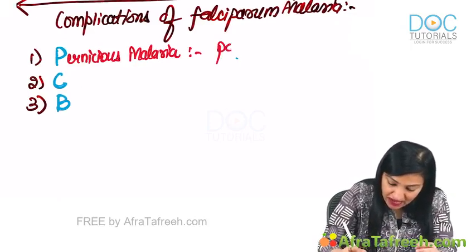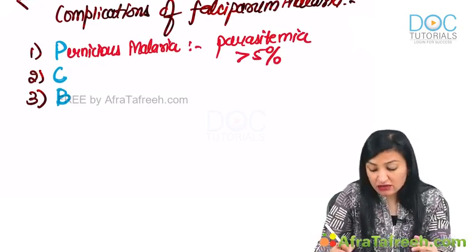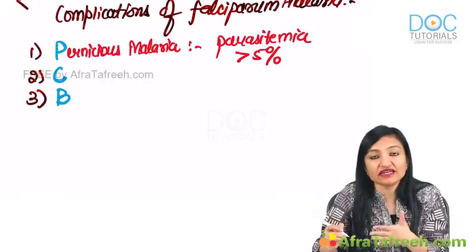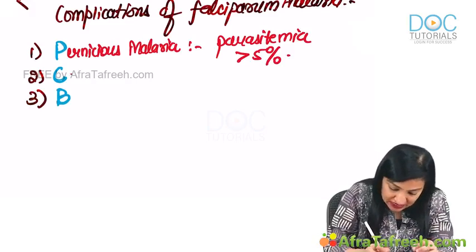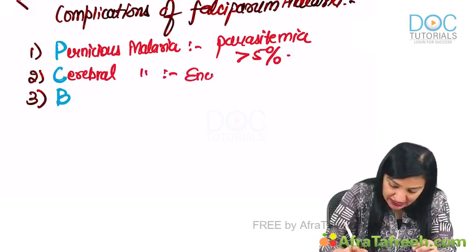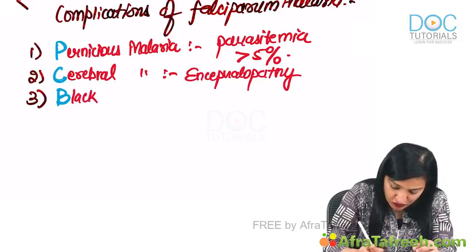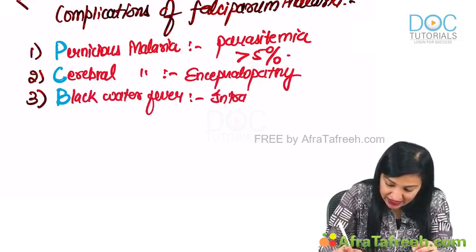Pernicious malaria means parasitemia more than 5%, meaning out of every 100 RBCs, more than 5 have been invaded by the parasite. Parasitemia more than 5%. C stands for cerebral malaria, which is characterized by encephalopathy. B stands for black water fever. Guys, this is characterized by intravascular hemolysis.